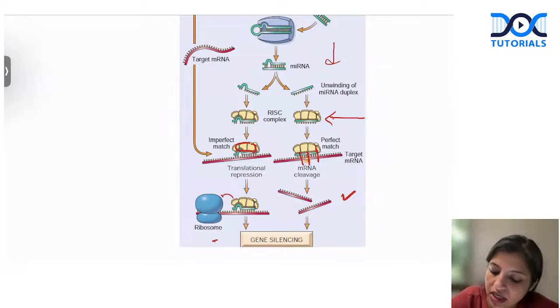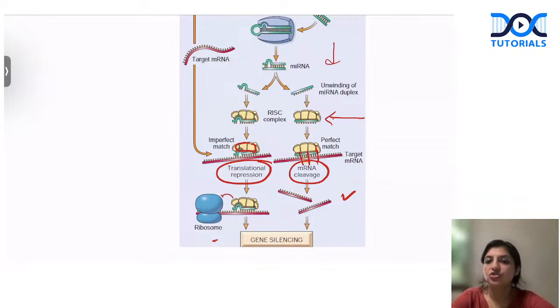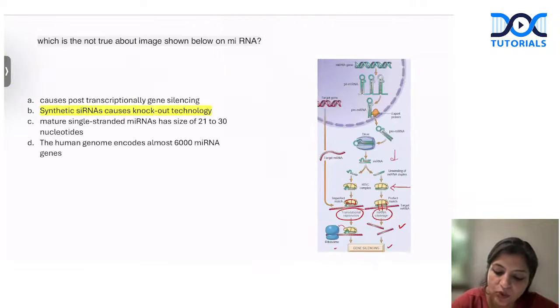So either it can cause translation repression or it can cause mRNA cleavage. So those are the two things that it can cause. So it causes gene silencing. Good, Kartika. So remember, it causes gene silencing by causing either cleavage or translation repression. So it's post-transcription gene silencing. Yes, it is usually 22 nucleotides in size, and it codes for about 6,000 mRNA.